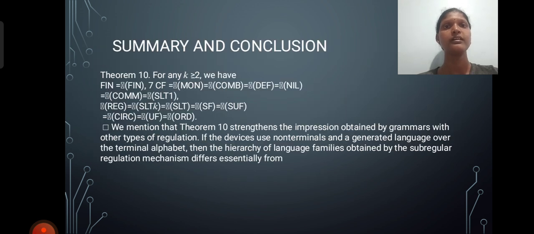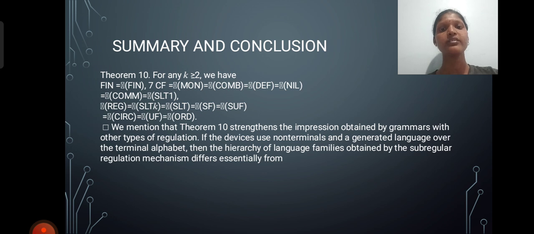Next is the summary and conclusion theorem. For finding any k less than or equal to 2, we have Fin, SLT, COM, DEF and NIL. We mention that the theorem strengthens the results obtained by grammars with other types of regular control if the devices use terminals and generate languages over the terminal alphabets. Then the hierarchy of language families obtained by the subregular regulation mechanism differs essentially.